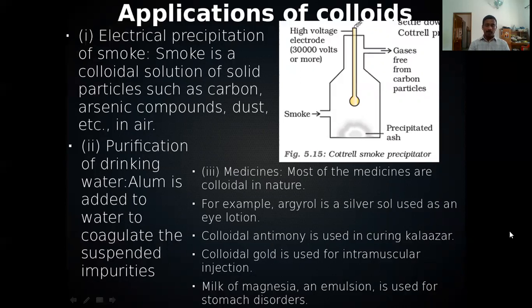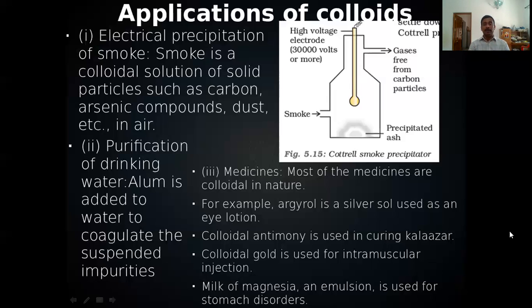So in order to remove them, we will use the principle of coagulation. Alum is added to water to coagulate the suspended impurities. Alum contains Al3+ ions that can neutralize the colloidal particles, and that will be coagulated or precipitated, and it is easy to remove.